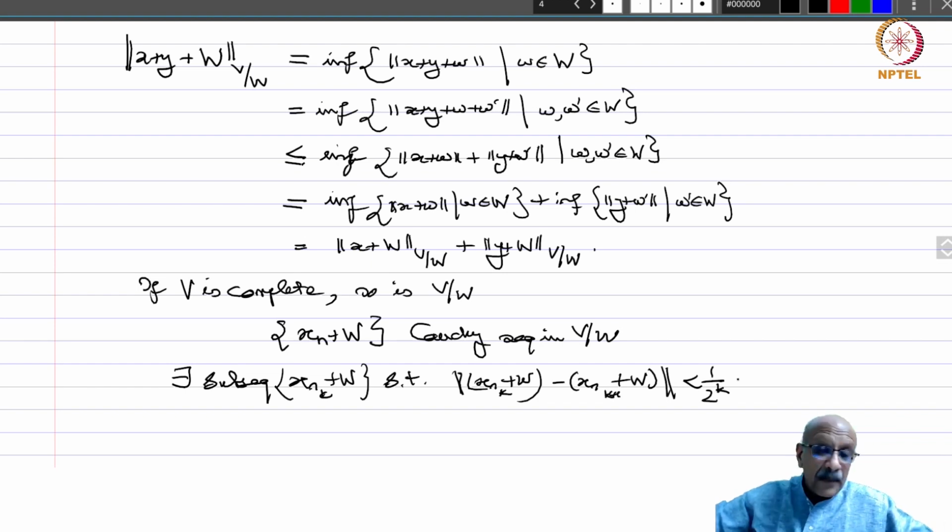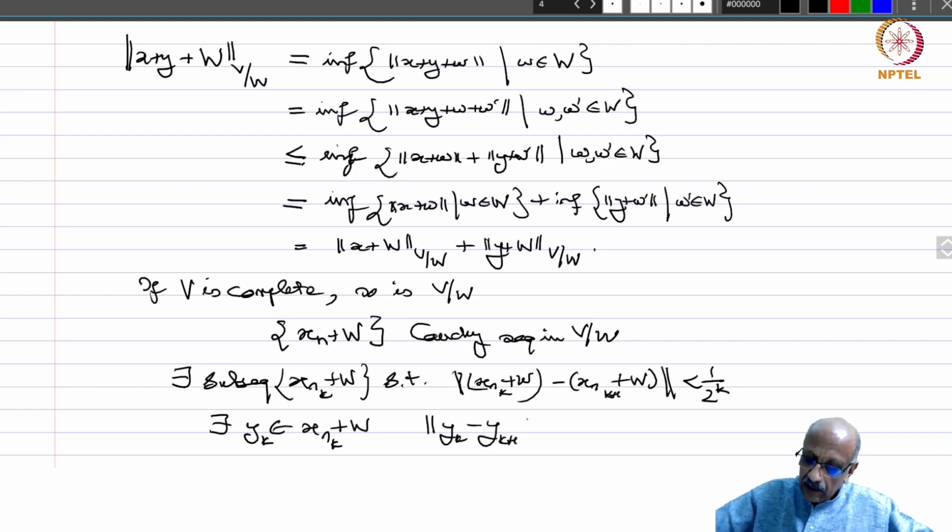So this is a property of Cauchy sequences which you should check. What does this mean? This means there exists y_k in x_{n_k} plus W such that norm of y_k minus y_{k+1} is less than 1 by 2 power k.